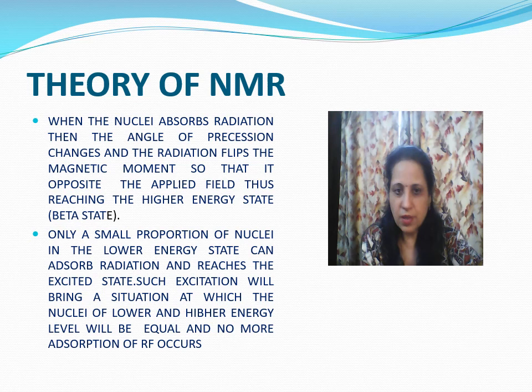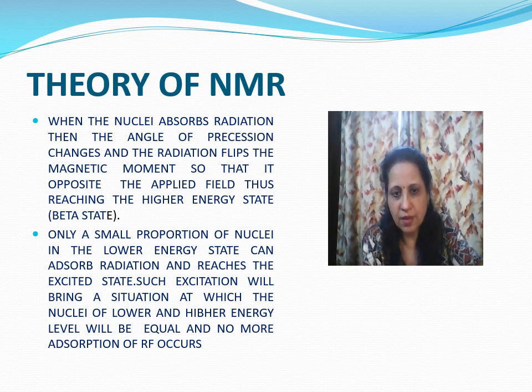Only a small portion of nuclei in the lower energy state can absorb radiation and reach the excited state. Such excitation will bring a situation in which the nuclei of lower and higher energy level will be equal and no more absorption of radio frequency occurs.